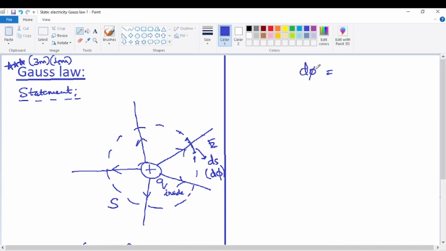The reason is when the flux is an ordinary value, say it's not small, it's not differential, it's some flux delta phi or phi 1 or phi 2 or phi 3, the sum of all these ordinary values is denoted as sigma, but the sum of all differential values is denoted as integral. So integral d phi it's called. This actually is the first step of defining integral.